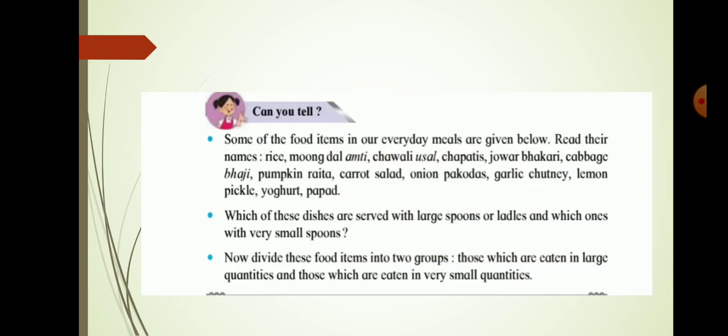Some of the food items in our everyday meals are given below. So they are rice, moong dal, amti, chawli usal, chapatis, jawar bhakri, cabbage bhaji, pumpkin raita, carrot salad, onion pakoda, garlic chutney, lemon pickle, yogurt, papad. If you see all these ingredients, you come to know what we are eating in our day-to-day life.